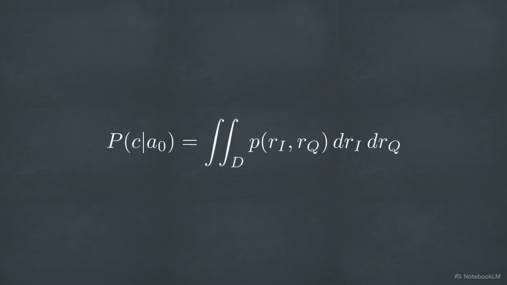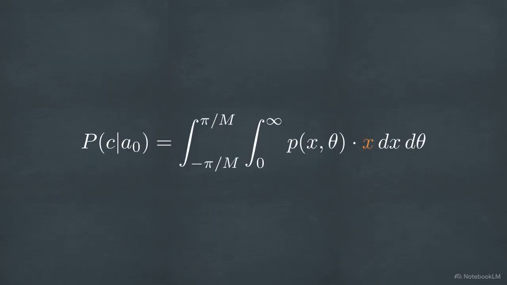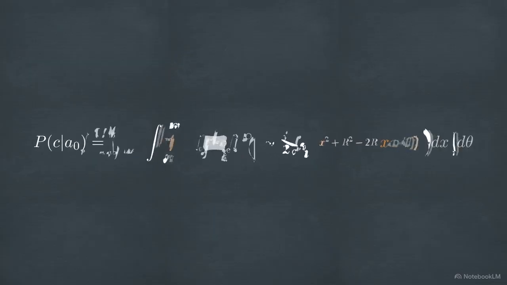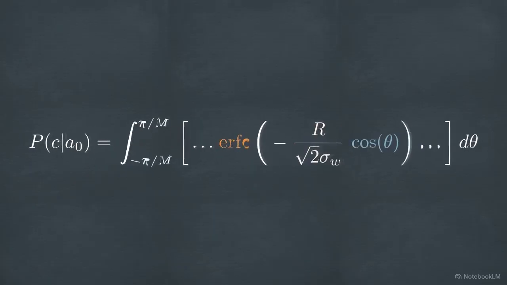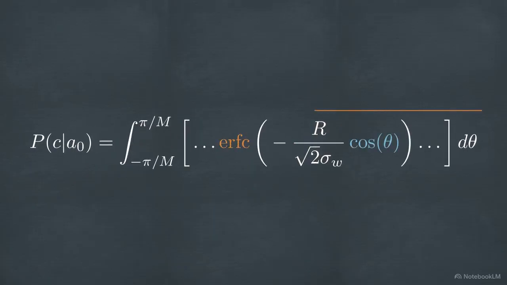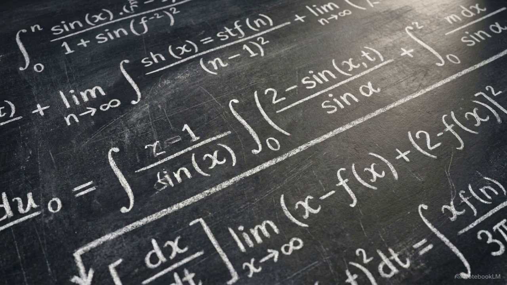We must apply a Jacobian transformation to serve as a mathematical bridge, shifting the Cartesian noise data into polar coordinates. This substitution results in an expression where the complementary error function is embedded inside a second, unresolved integral operating over the angle theta. This integral is structurally impossible to solve in a closed analytical form.